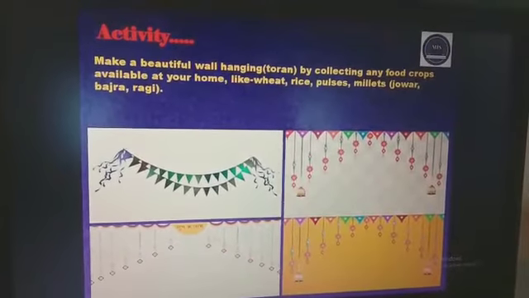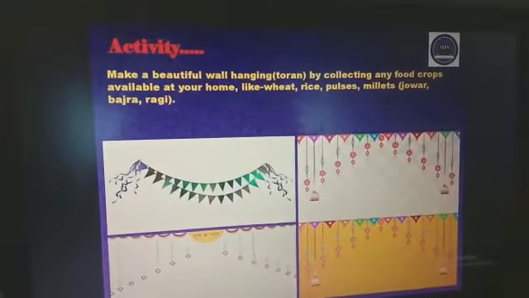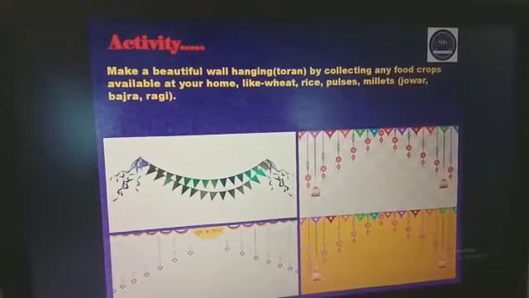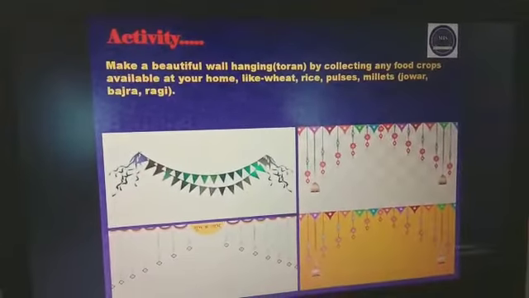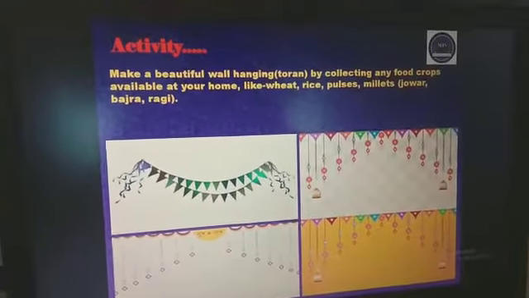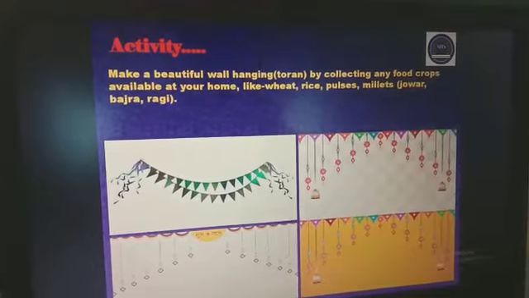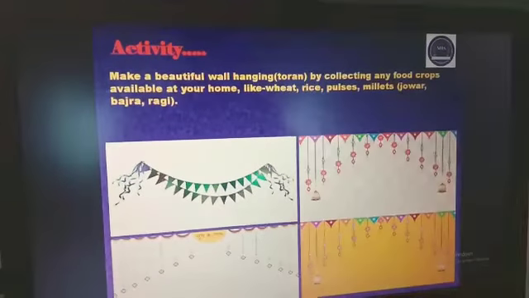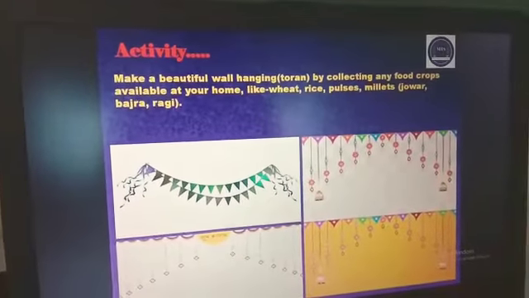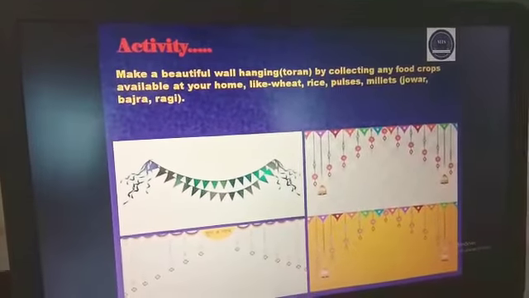You have to name each food crop. Like if you are putting wheat, you have to name the polypack with wheat. Then make a wall hanging or toran by adding some decorative items easily available at your home with the help of a string. And have fun and make it a beautiful wall hanging.